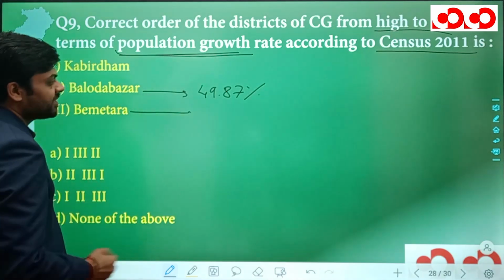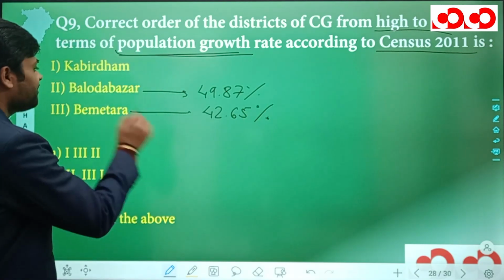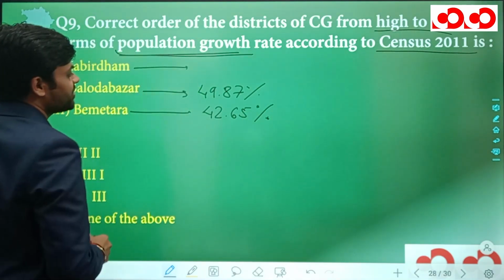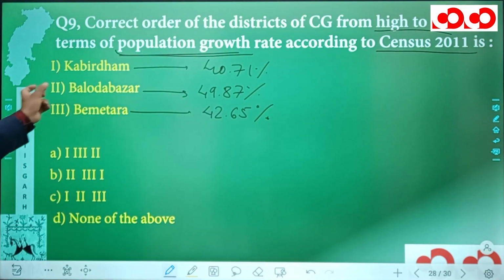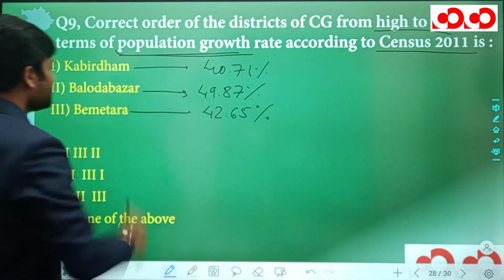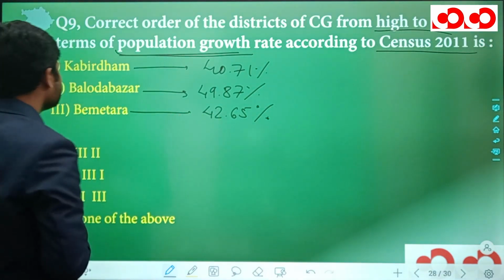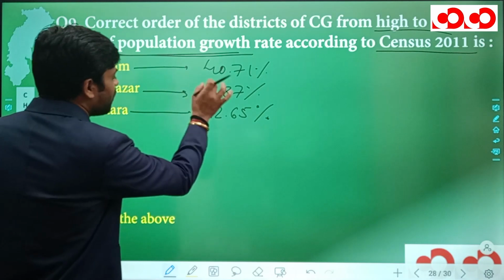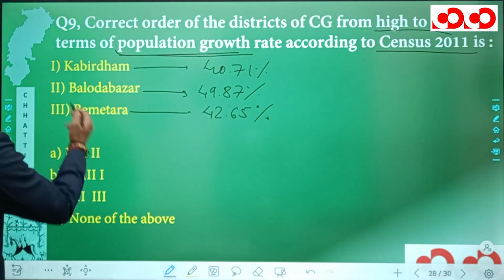For the Bemetara district, it was 42.65%. And finally, for the Kabir Dham district, it was 40.71%. So for the Baloda Bazar district, it was 49.87%. For the Bemetara district, it was 42.65%, and for the Kabir Dham district, it was 40.71%. Now, we have to arrange in the order of high to low.